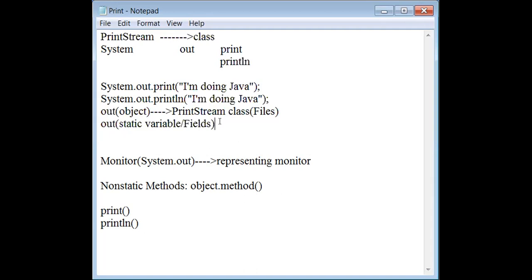So out is a static variable, I am telling. Yesterday I gave a small clue: static method, non-static method. Do you remember that? If it is a non-static...